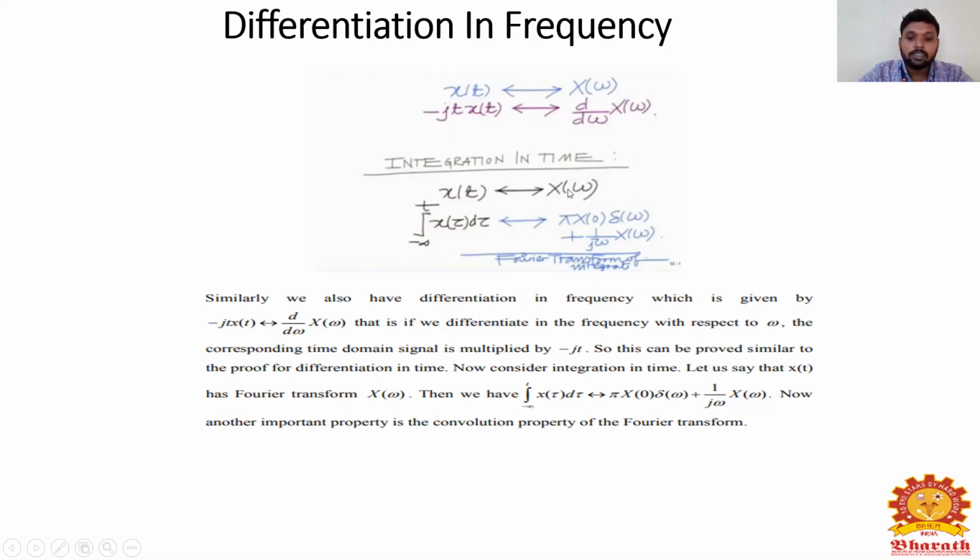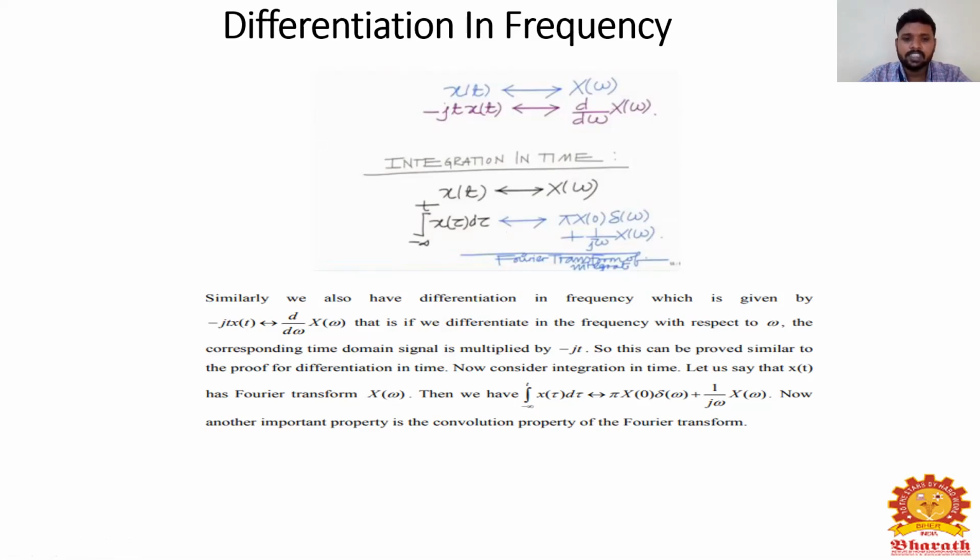So this is the integration in time. If I take integration in time, the Fourier transform of the integral will be pi X of 0 delta of omega plus 1 by j omega X of omega.